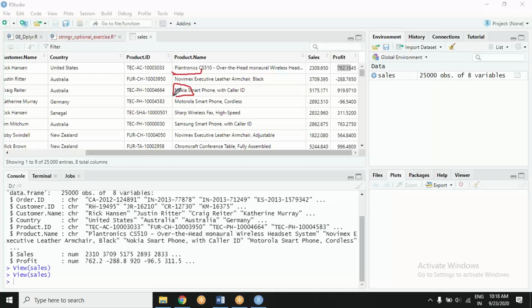You see, Nokia, here it is written properly, in what we call proper case: first letter capital and the rest small, like a name or a noun should be. What if somebody has written it in all uppercase? What if somebody has written it in all lowercase? I'll just show you.